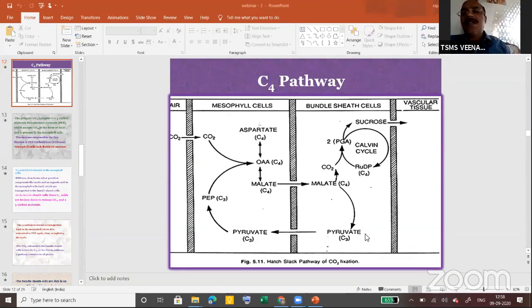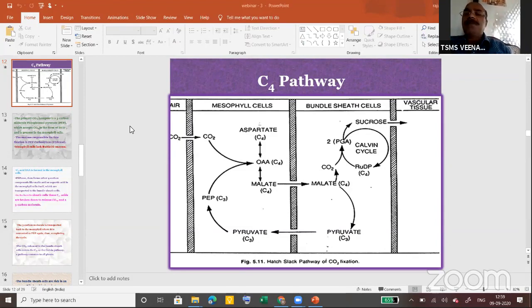The reason is that earlier there was a low oxygen concentration in the earth's environment. So bacteria developed such an enzyme, the Rubisco enzyme. During evolution, more oxygen accumulated in the environment, but the plants gradually continued with the same mechanism. So that is why the plants still continue with the photorespiration process, but some plants, as Mahesh told, employ the C4 pathway. By means of the C4 pathway, the plants can perform photosynthesis with 100% efficiency.